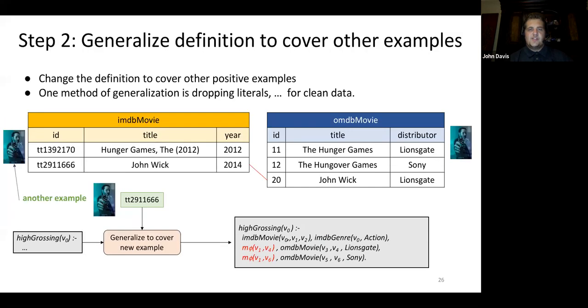The second step is to generalize the definition to cover other examples. One method of generalization is to drop literals in order to change the definition. This covers more positive examples. In this instance, we add John Wick as another example.